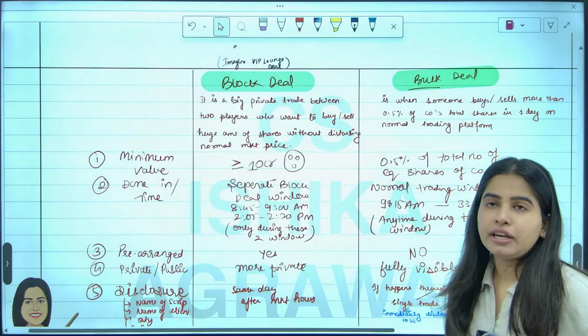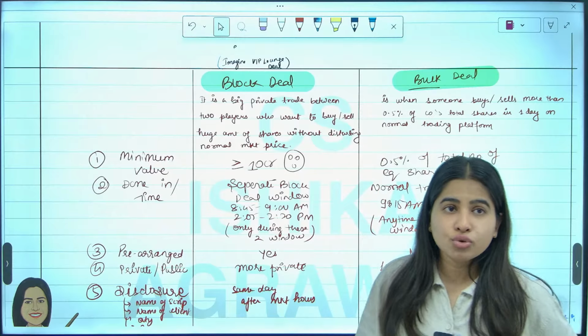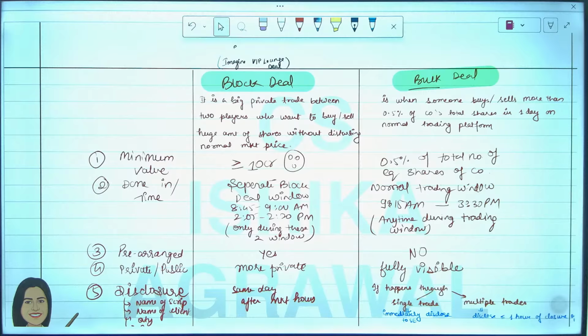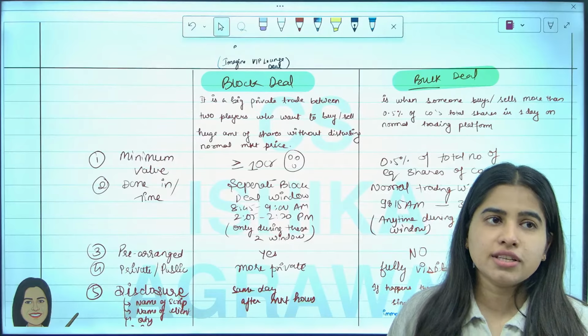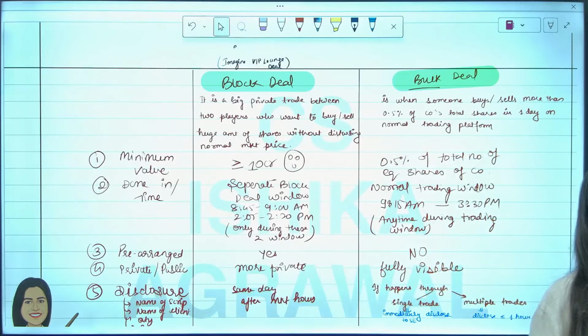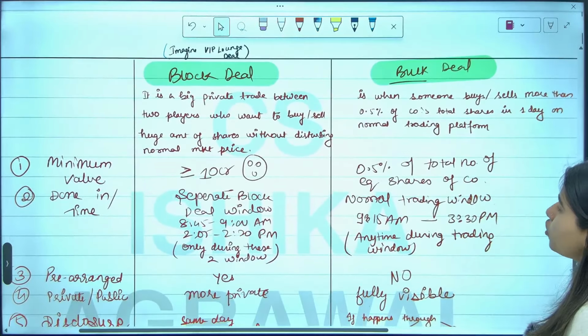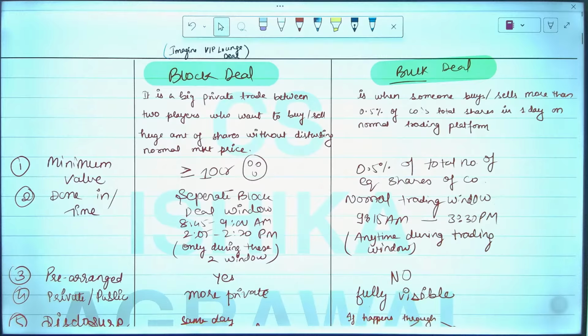It has been asked multiple times in past exam questions, and I've already given you the past exam questions. I hope you have gone through all of them once if you're preparing for the December attempt. Yes, I have already given you the past 9 to 10 attempts' exam questions in your study material, with the suggested answers by ICSI. I hope you have gone through it. So the next topic is block deal and bulk deal. Everybody with me? Block deal and bulk deal.